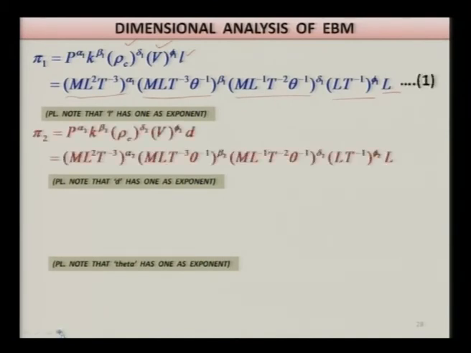Now similarly you can have the second dimensionless parameter, pi 2. The same procedure is followed here: P raised to power alpha 2, k raised to power beta 2, rho c raised to power delta 2, v raised to power phi 2 and d. Now you can see the difference here: d, that is the diameter, is used, whereas before L was used alone with unit power. Then again substitute the values of the dimensions, like M L squared T raised to power minus 3, whole raised to power alpha 2, and so on.